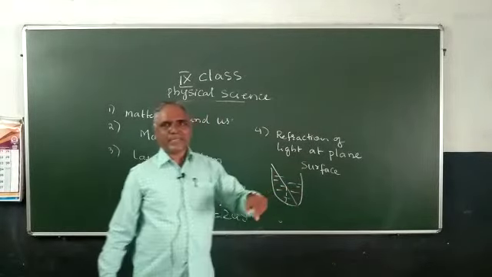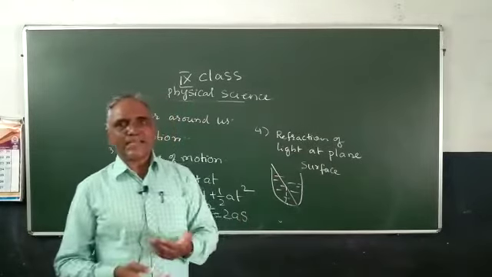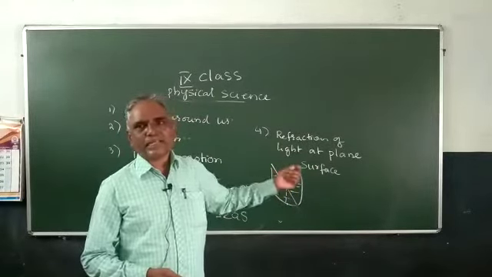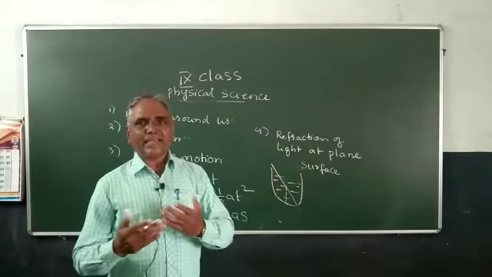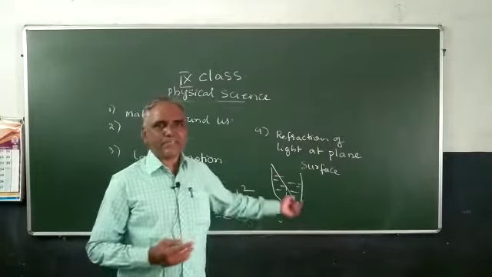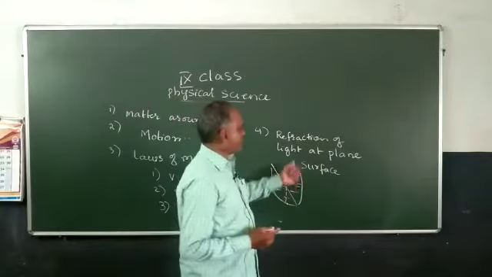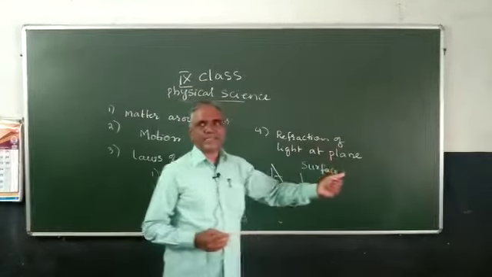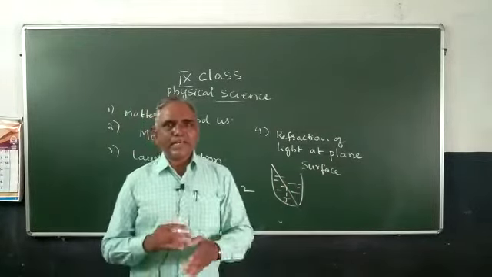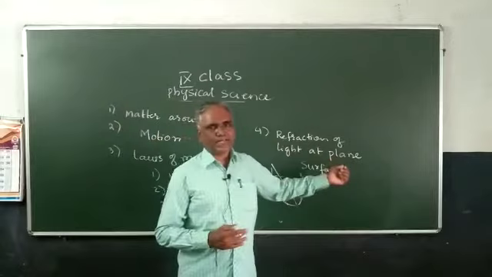If the medium changes, the speed of the light changes. This is due to Fermat's principle. Fermat gave the principle that light always selects the shortest path. This is called refraction. Refraction is nothing but bending of light. Bending of light is called refraction.